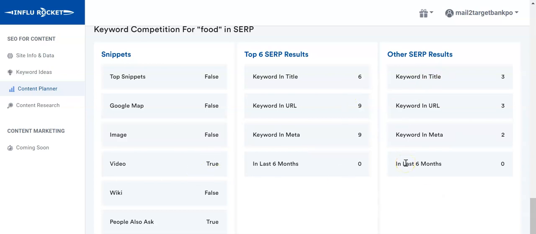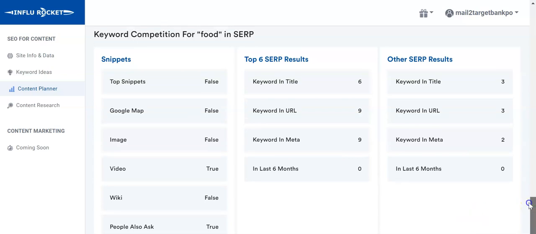Now coming to the final one, that is the rightmost section in the lower part of the SERP. Keyword in title, other SERP results, basically except the top 6, we have 3 keywords in title, 3 keywords in URL, 2 in meta. So overall, every result that appears on the top page is targeting this particular keyword, and sometimes this keyword is present more than once in the title or meta or URL.